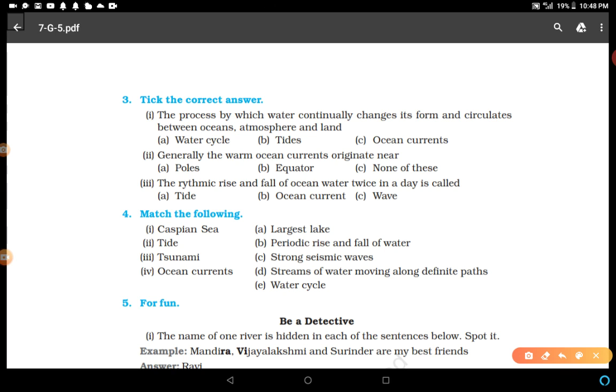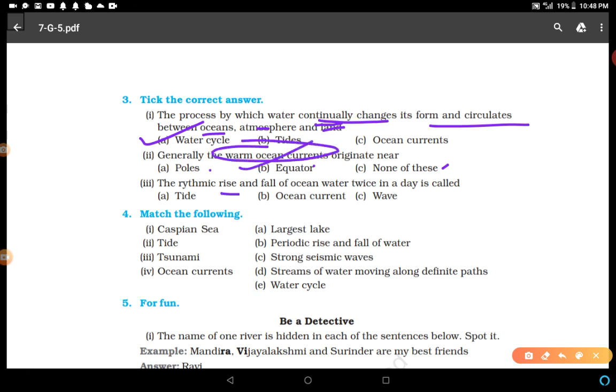The process by which water continually changes its form and circulates between ocean, atmosphere and land is the water cycle. Generally, the warm ocean currents originate near the pole, equator, or none of these. Warm ocean currents are created on the equator.